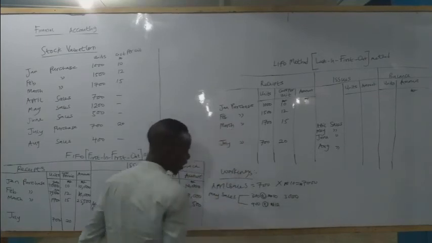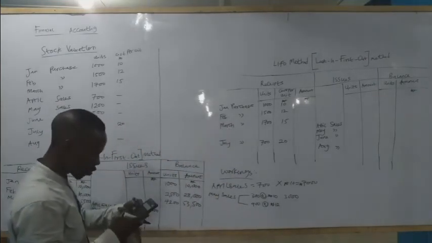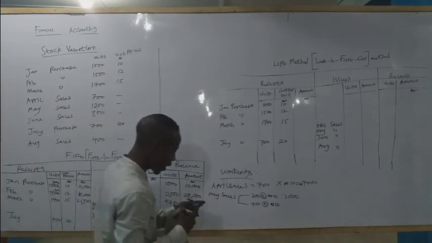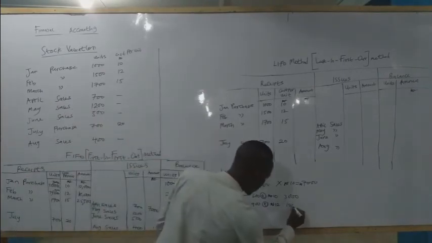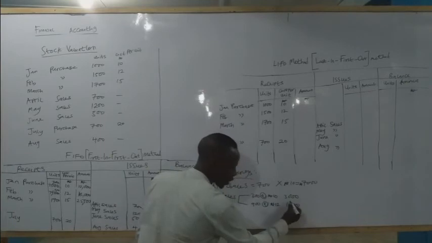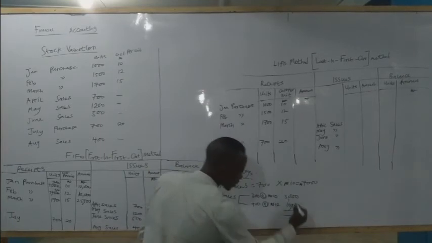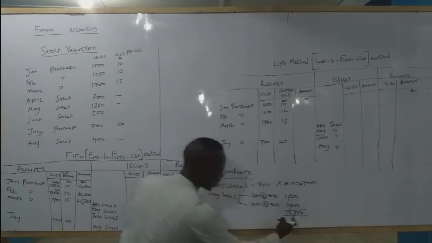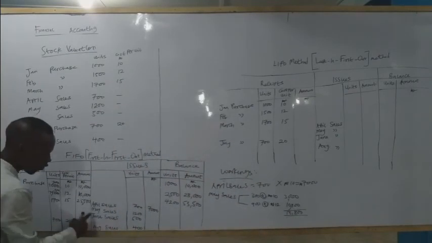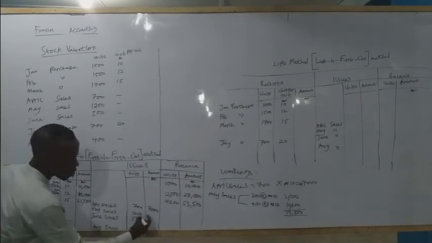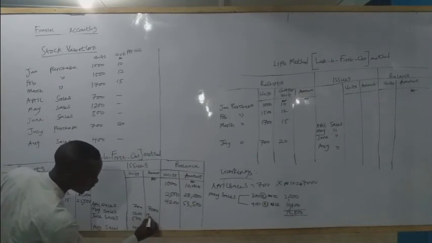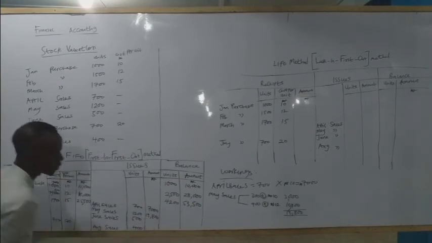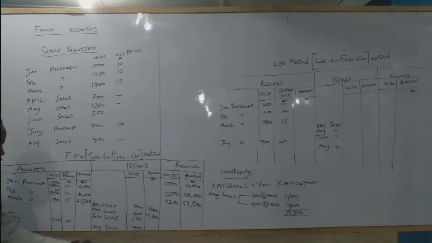And from this one, 12 times 9 gives 10,800. So the total of this gives us 13,800, meaning that the cost of the May sales is 13,800.